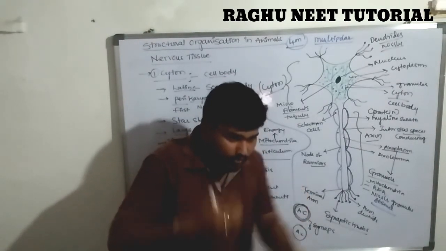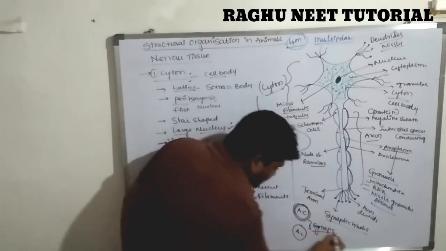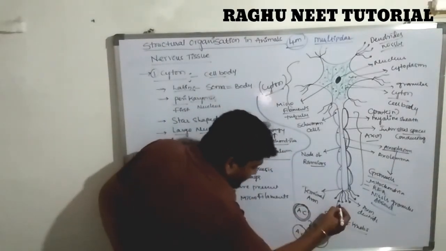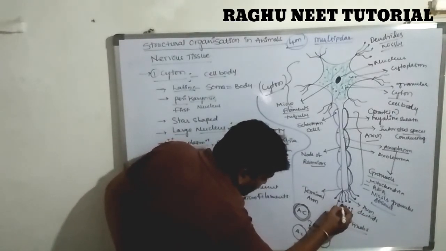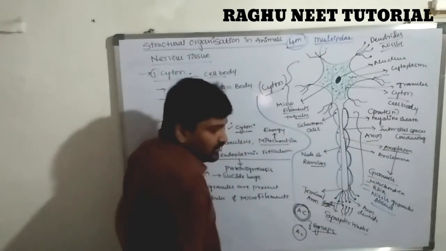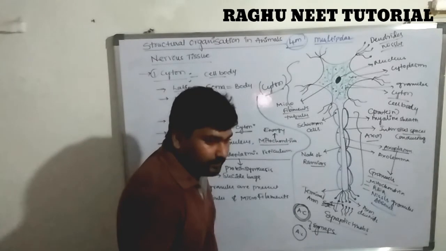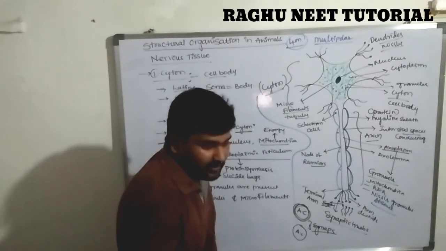These bulbs are connected with other neurons. The synapse is essential for the transport of the nerve impulse.